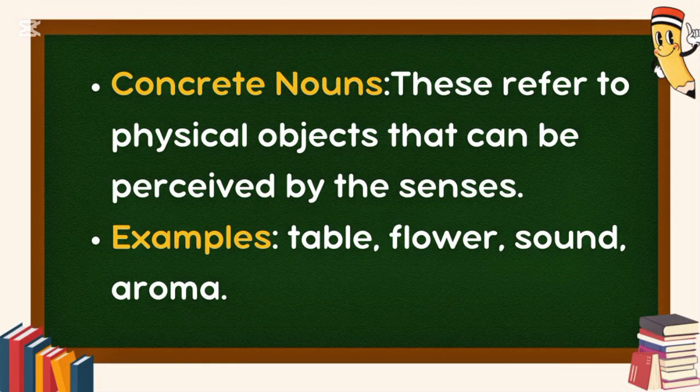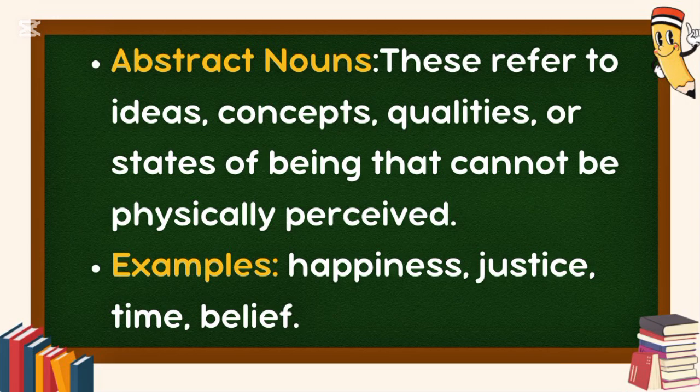Concrete nouns. These refer to physical objects that can be perceived by the senses. Examples: table, flower, sound, aroma. Abstract nouns. These refer to ideas, concepts, qualities, or states of being that cannot be physically perceived. Examples: happiness, justice, time, a leaf.